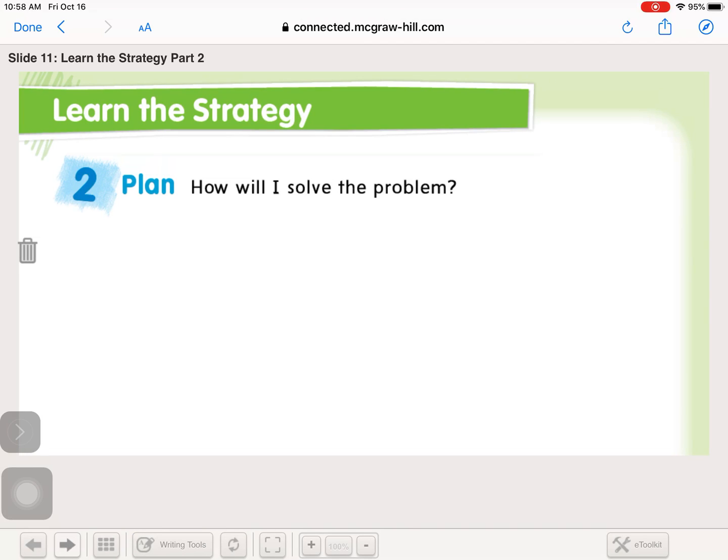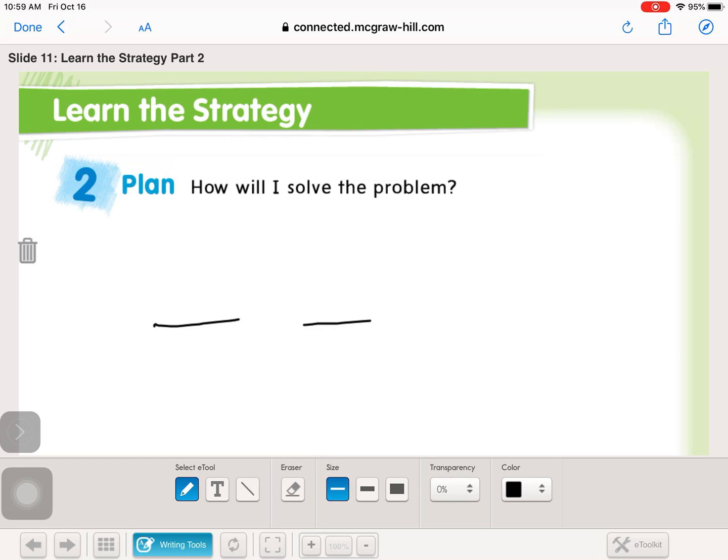Step 2 is plan. How will I solve this problem? What am I going to do to solve the problem? So since I'm looking for a pattern, since that's my strategy, I might write out, just like I did on those first ones, I might write out those groups like this, right?